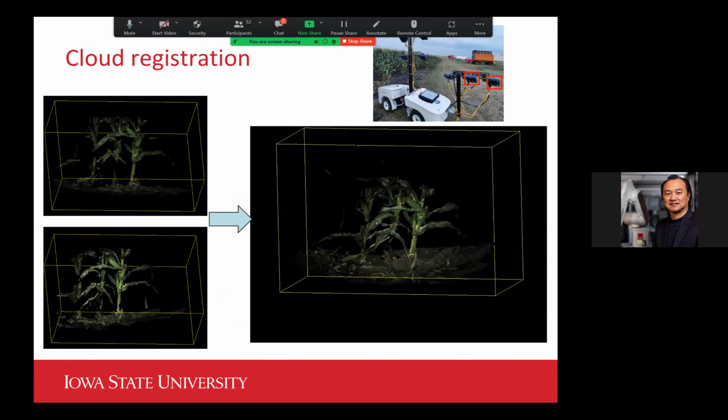So this one shows the ongoing work we are doing in terms of the cross-registration of multiple PhenoStereo cameras. And we are talking about cross-registering their point clouds, which is actually pretty difficult to do.